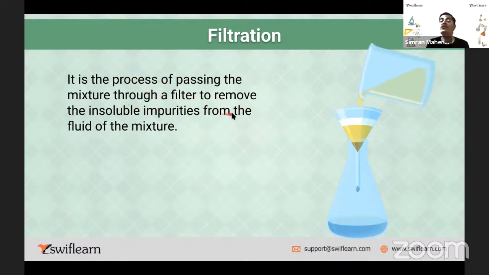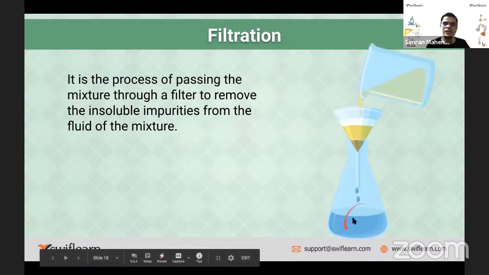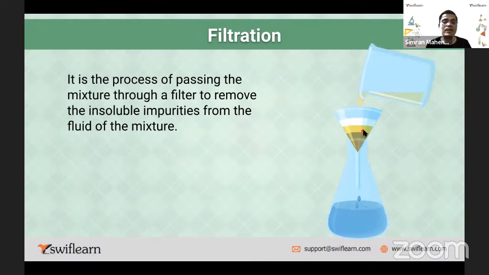There is a filter, you are able to see this cone shape, right? And there is this small tube below. So this is called a filter. The mixture in this beaker on the top has to be filtered. So what I do, I take this flask and at the mouth of it I put a conical flask. Then the mixture which I have to filter, I collect in the beaker and then pour it through this filter. And through this filter, what happens? It gets collected here. So whatever impurities are there are left on the filter.